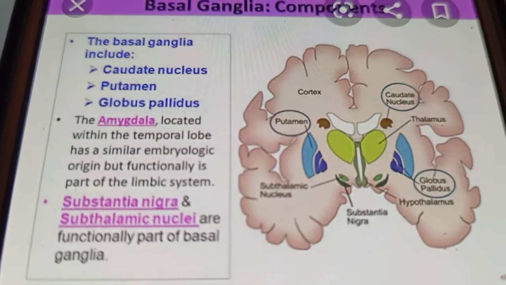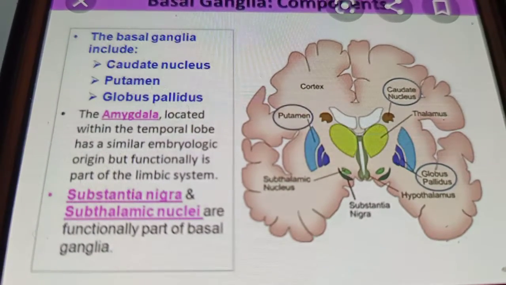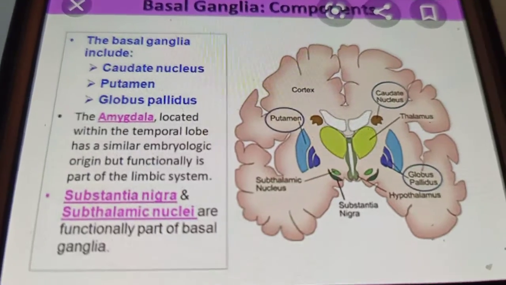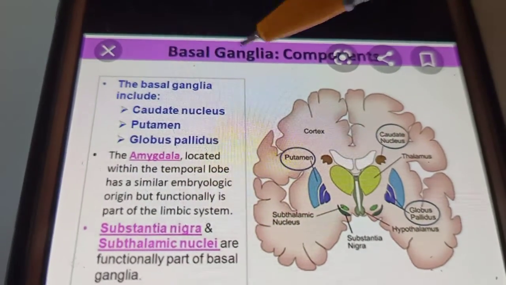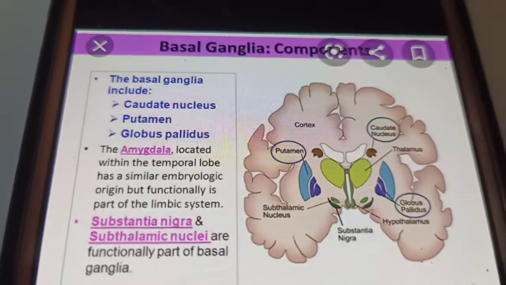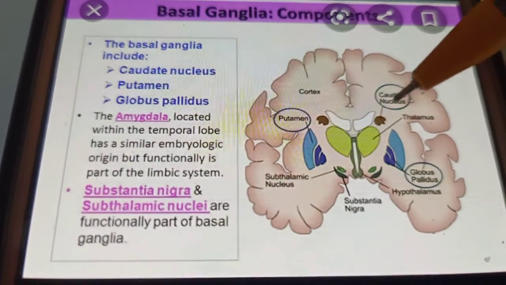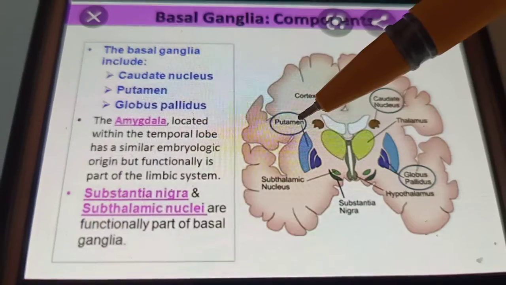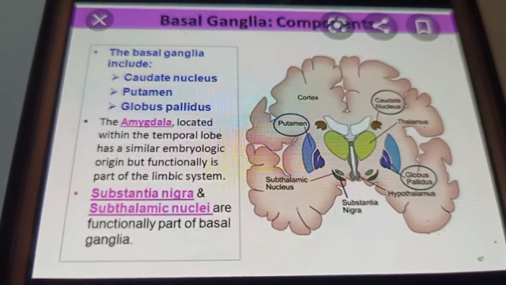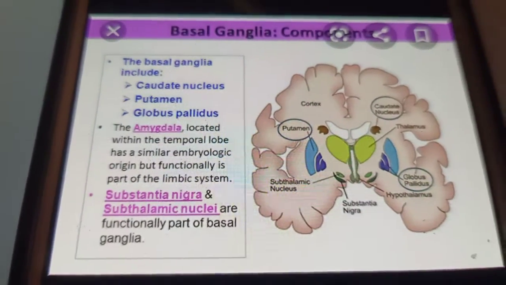Hello students. In my previous video, I explained the various components of the basal ganglia. Now, just a revision. The basal ganglia consist of the caudate nucleus and the putamen, which are the parts of the corpus striatum. Clear?